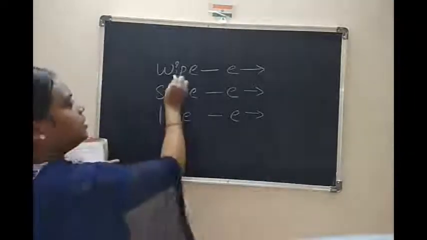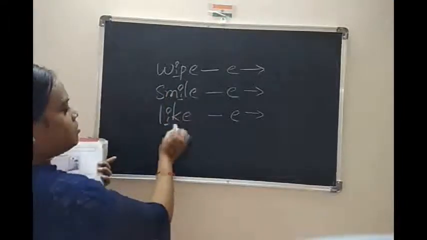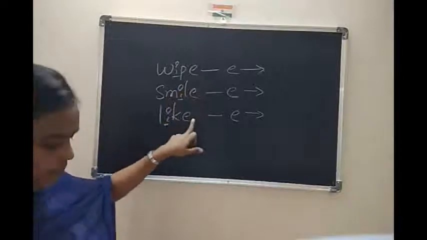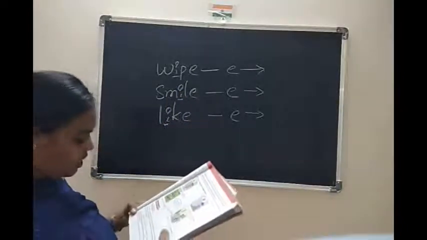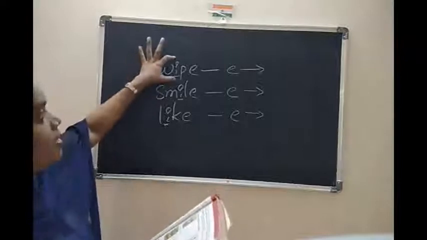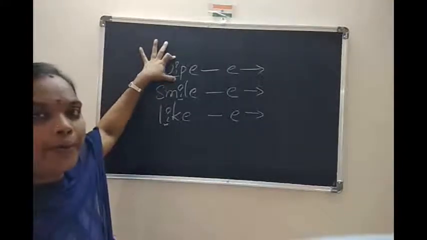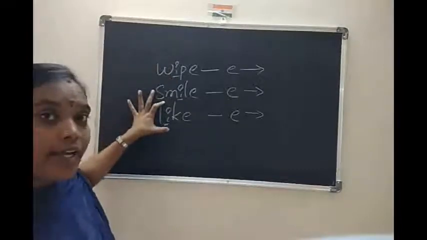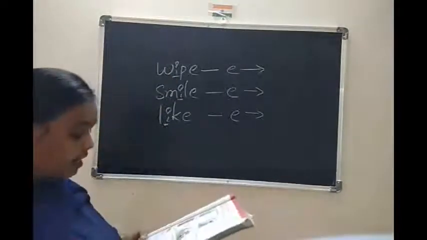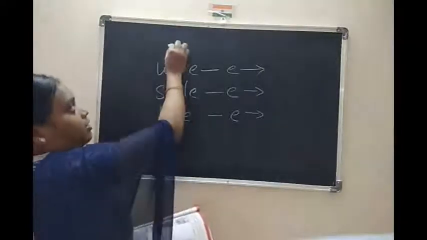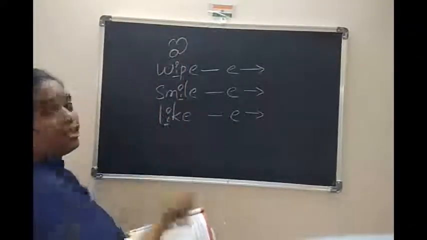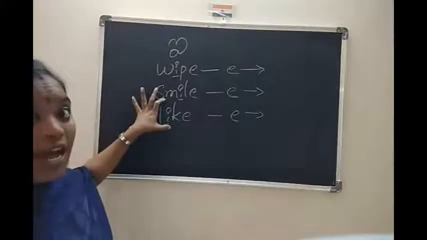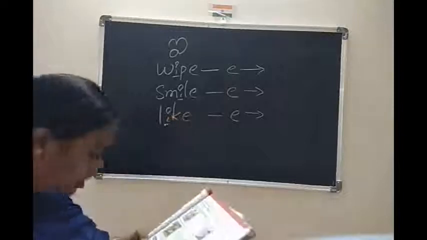Wipe. Here, the words end with E, and the I sounds like I. Wipe, smile, like. I am writing here for you, understanding I. Wipe, smile, like. But here coming to E.